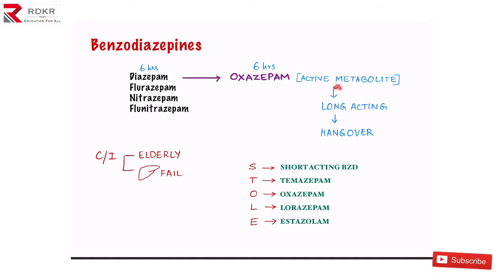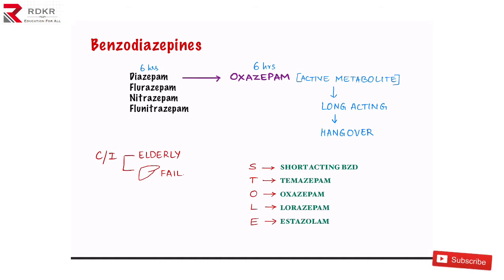And as the metabolism of these drugs occurs in the liver, they are contraindicated in liver failure patients and also in elderly patients, because elderly patients are sensitive to CNS drugs. So we have all these problems with benzodiazepines.